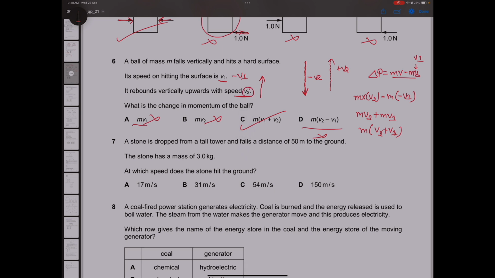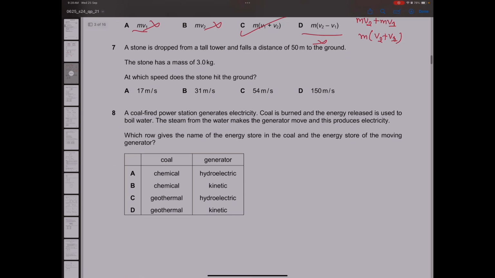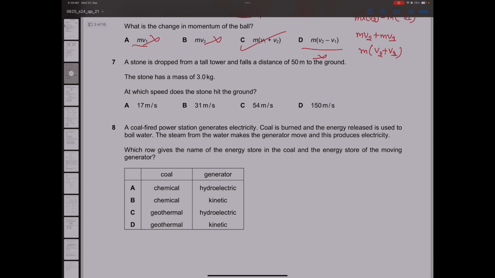Alright. Next question. A stone is dropped from a tall tower and falls a distance. We have to find the height with which it hits the ground. Alright. We know that mgh will be equal to half into m into v square in this case. M gets cancelled out. So v square is equal to 2 into g into h. So 2 into 9.8 into height, which is 50. This will be the v square.